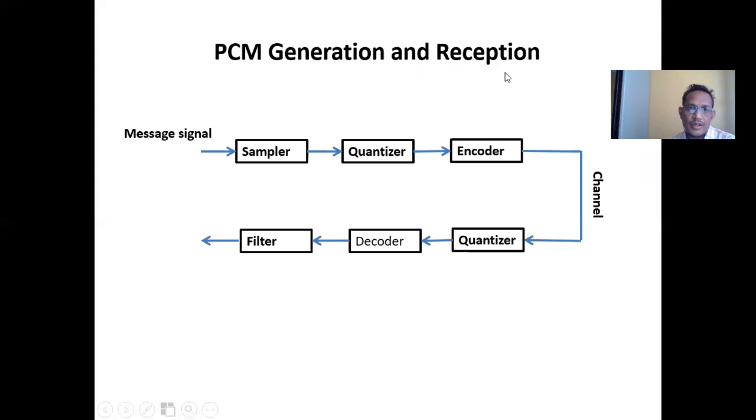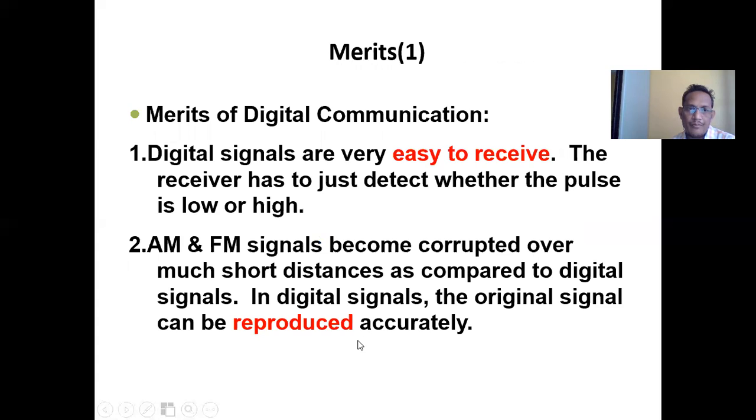PCM generation and reception. That means, as I said earlier, modulating signal, sampler, quantization, encoder. I am able to generate the digital one. Suppose I want to recover the original one: the receiver has a decoder, quantization, and the filter. Again, I will generate the message signal by the reverse process.